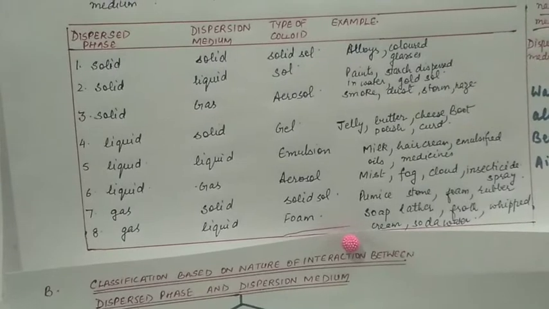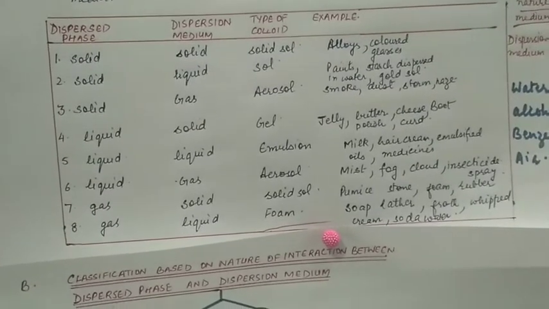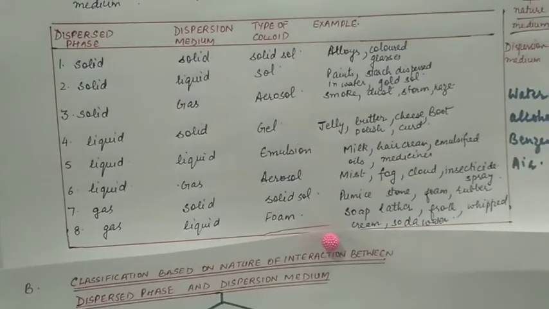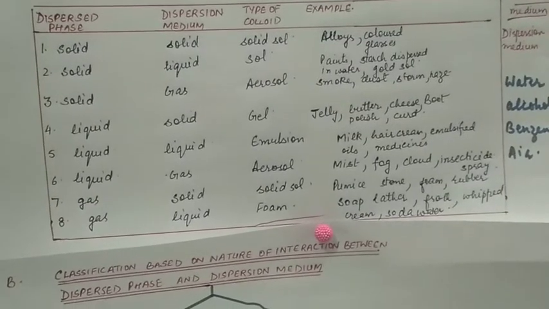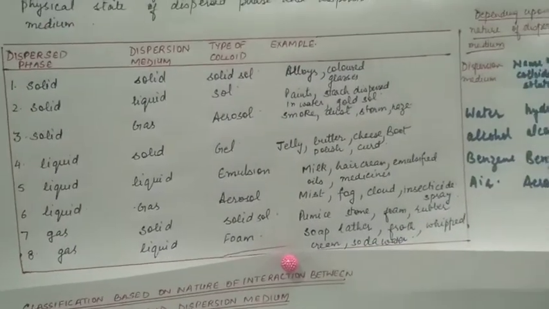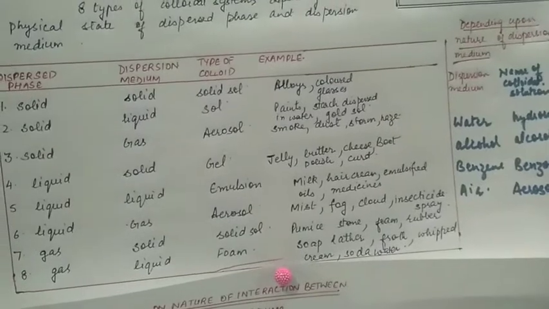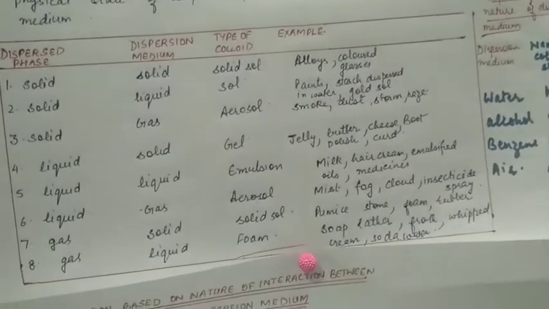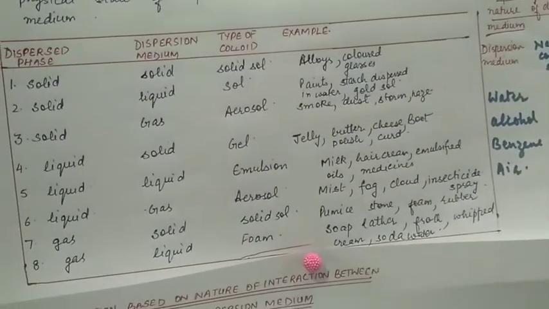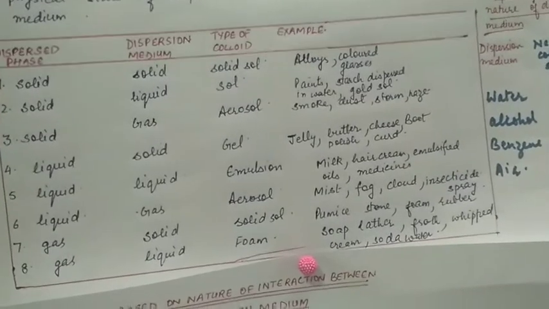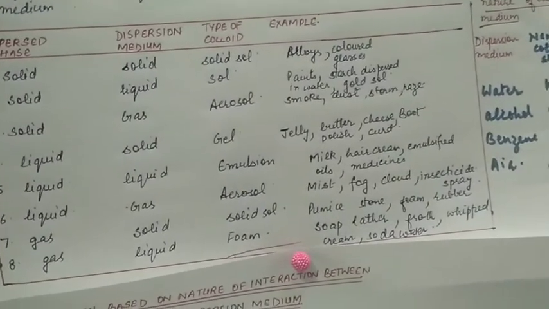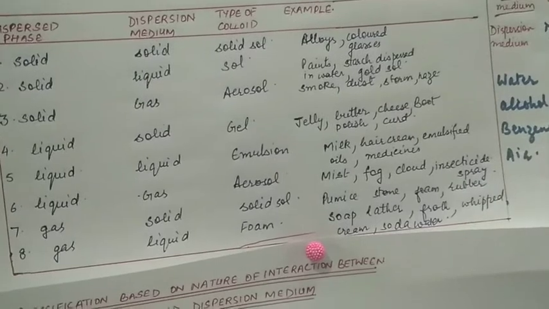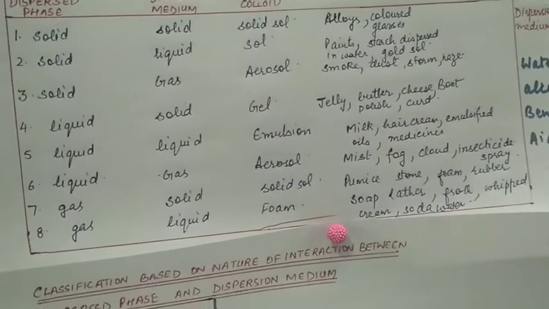Solid in liquid is called sol. Example, paints. Solid in gas is called aerosol. Example, smoke, dust storm and haze. Liquids in solids is called gel. For example, jelly, butter, cheese, boot polish, curd.